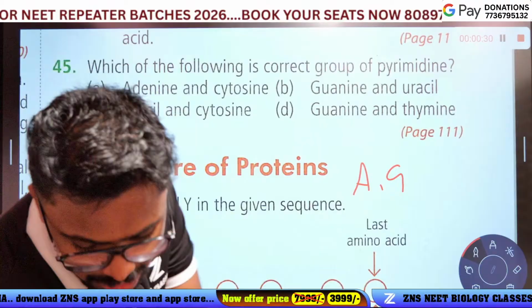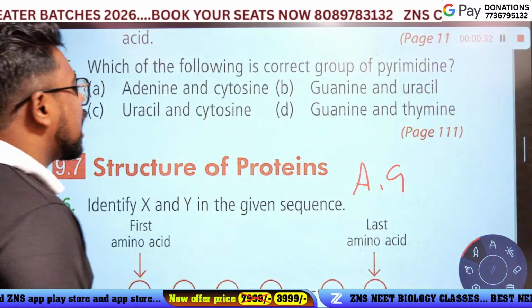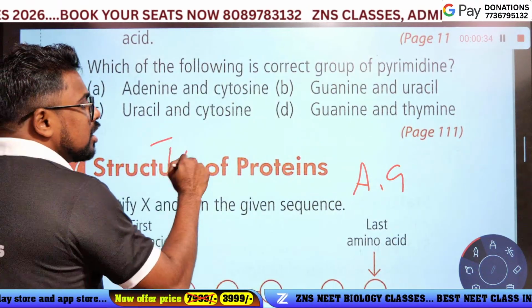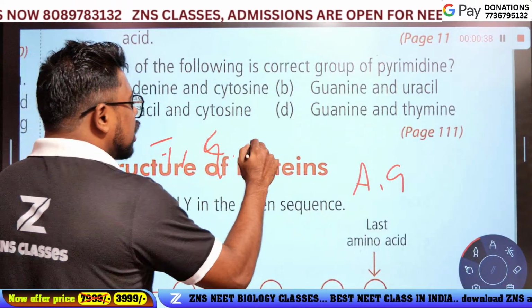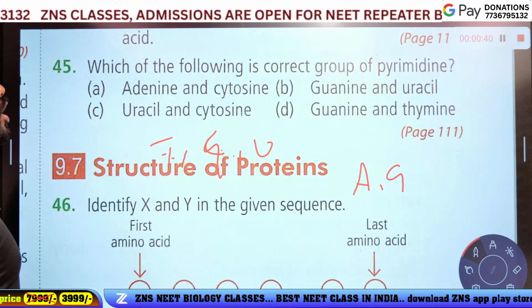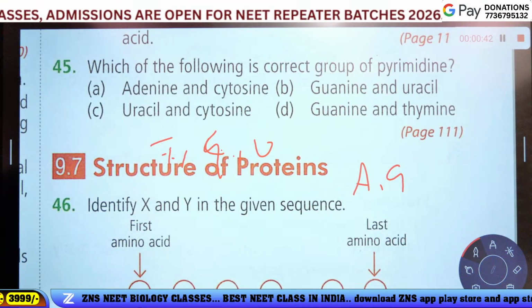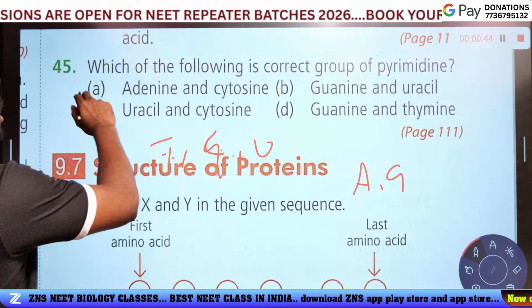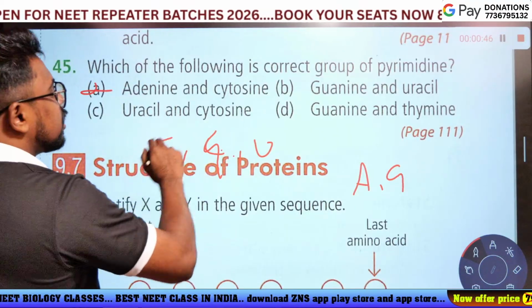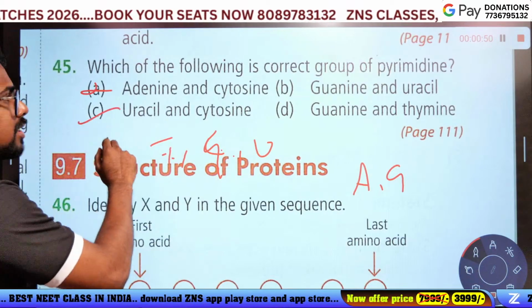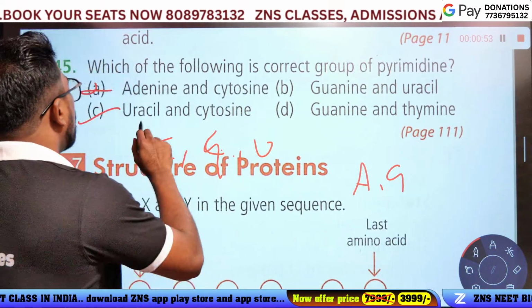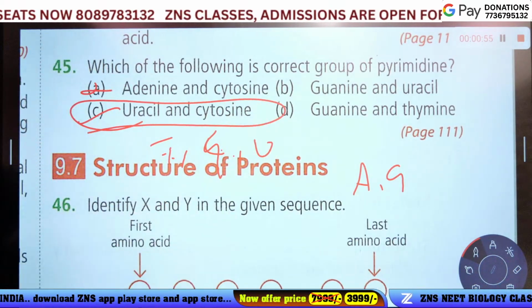Thymine, cytosine and uracil are pyrimidines. Adenine and cytosine, no. Uracil and cytosine, yes, that's the answer. Guanine, no. Option C is the answer.